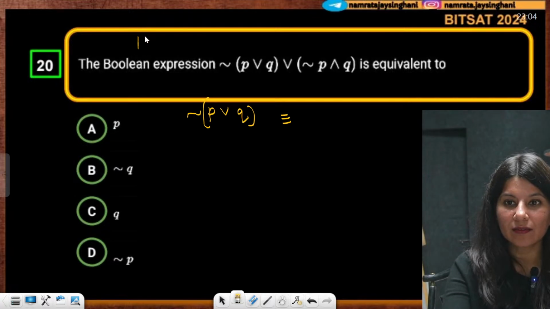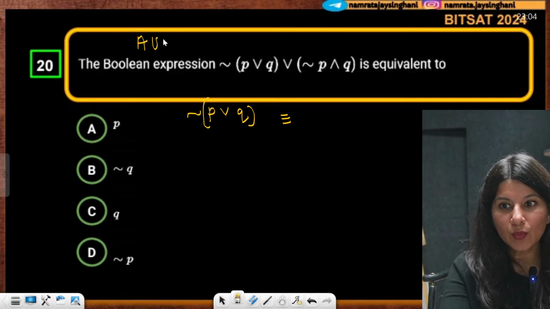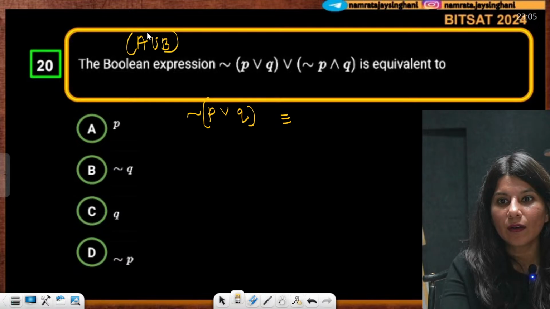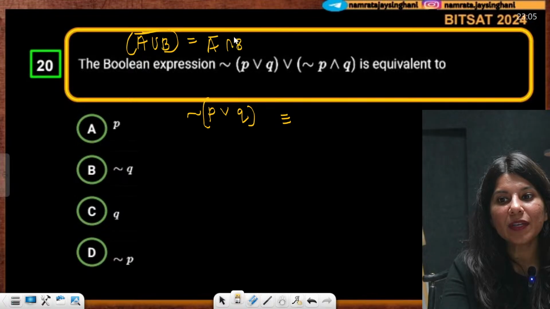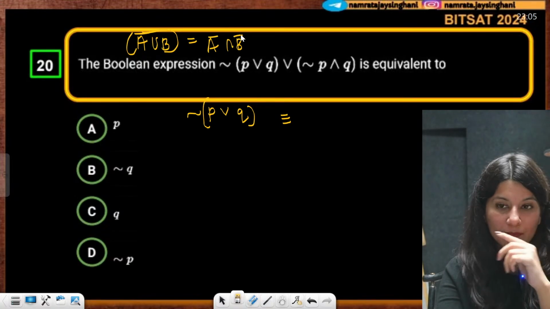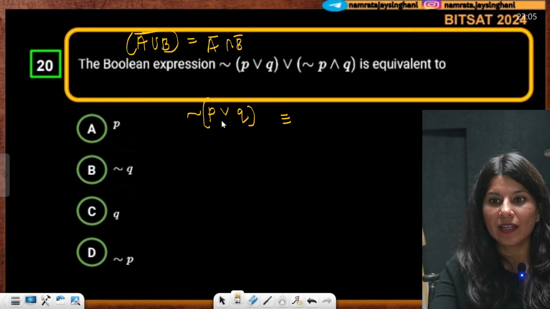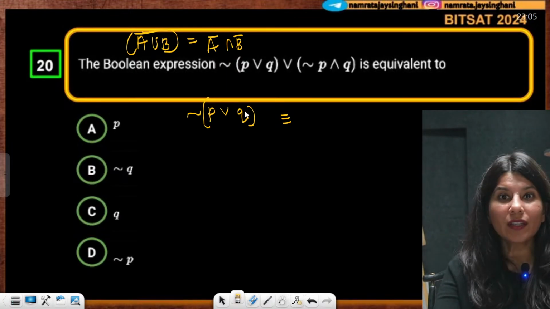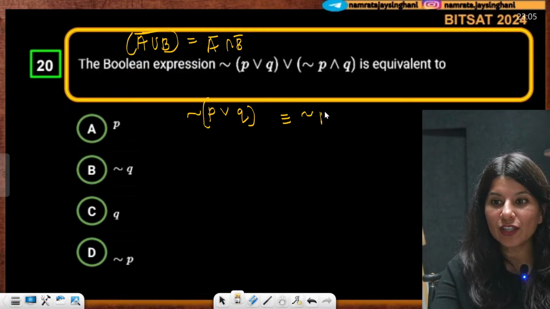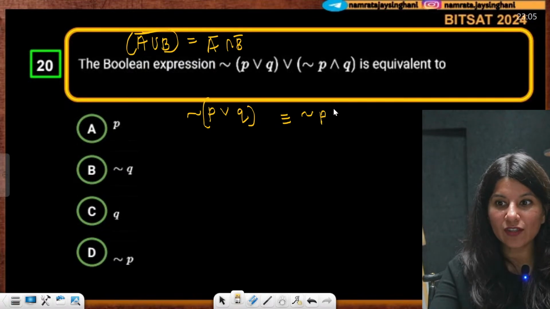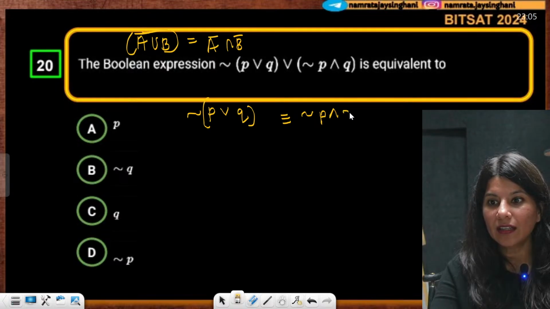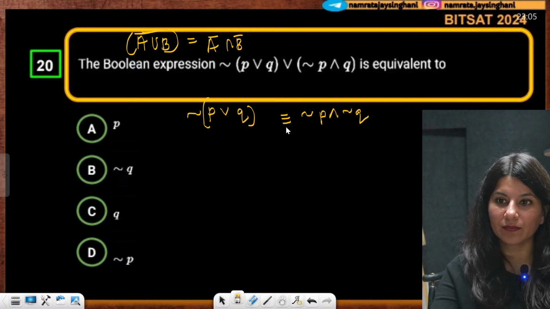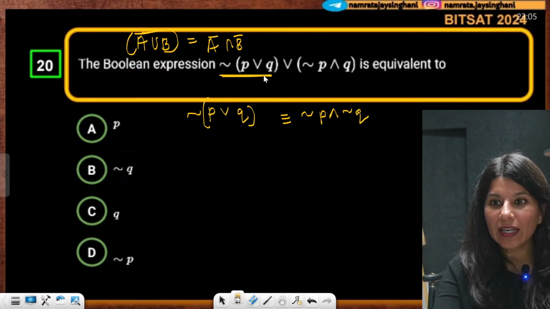Remember that thing, (A union B) complement is nothing but A complement intersection B complement. Tejit, do you remember this Boolean law? Same. So negation of P or Q is nothing but negation P, and the symbol will change, so this is and negation Q.